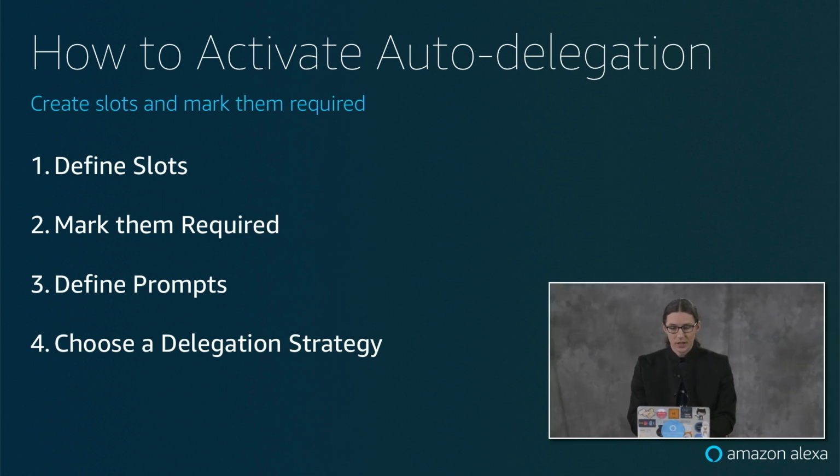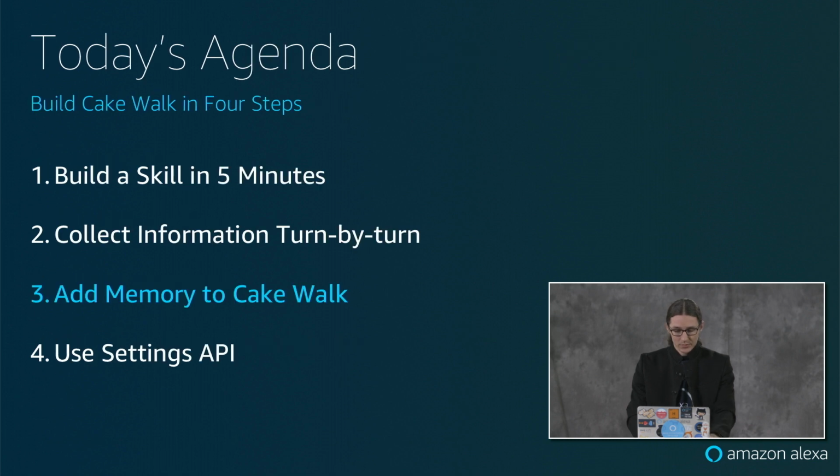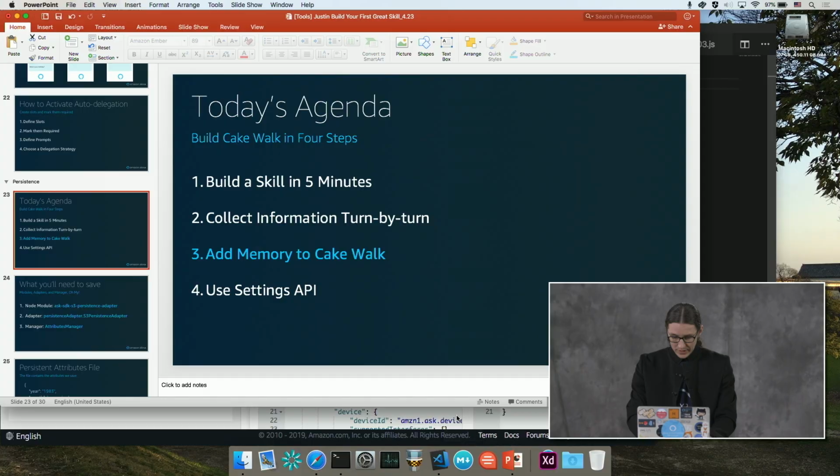We're going to use auto-delegation. So here's the 4 steps that you would do to activate auto-delegation. We're going to define our slots. We're going to mark them required. We're going to define some prompts, and then we're going to choose a delegation strategy. So let's go ahead and do that.